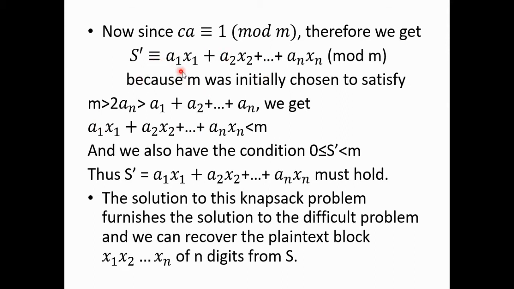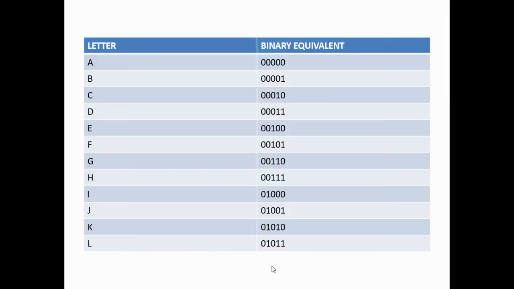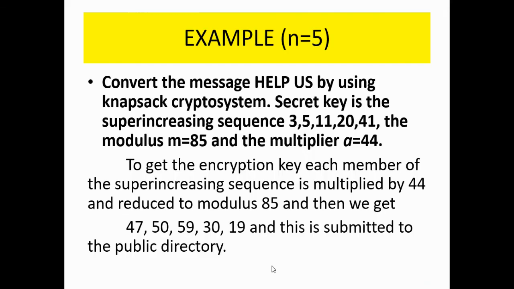So if I compute A1 X1 plus A2 X2 plus ... An Xn under modulo M, then S dash will be exactly equal to A1 X1 plus A2 X2 plus ... An Xn, because this is less than M. So the solution to this easy knapsack problem furnishes the solution to the difficult problem, and we can recover the plaintext block x1, x2, ..., xn of n digits from S. So let's see this example.